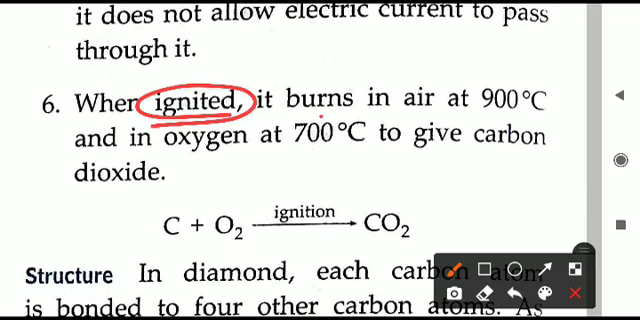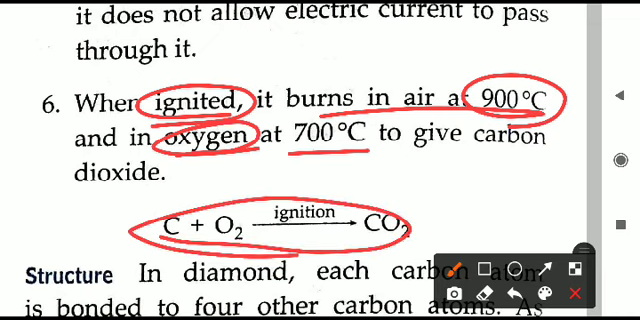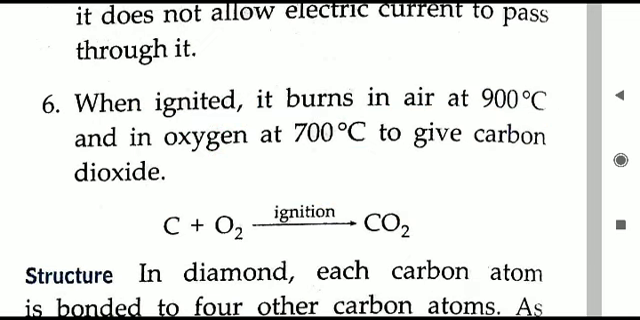Now point number 6. When ignited, it burns in air at 900 degrees Celsius. In air, 900 degrees Celsius is the temperature at which diamond will burn and produce carbon dioxide. If more oxygen is provided, it will burn faster, at 700 degrees Celsius. It can also burn then, but the oxygen should be in greater quantity. So in oxygen it will burn at 700 degrees Celsius, with the same reaction, and it will also produce carbon dioxide.